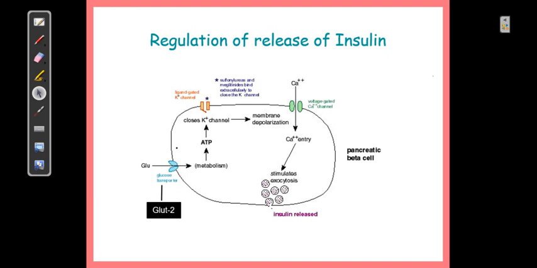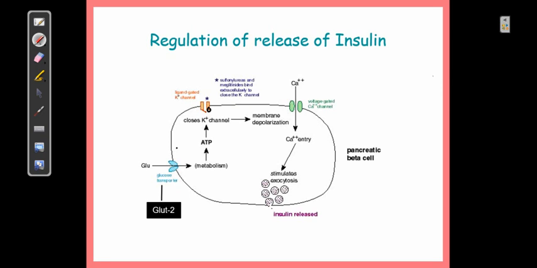Once glucose has entered the cell, you know the glucokinase enzyme, which is the rate limiting enzyme, converts it into ATP. Once the ATP is available inside the cell, there are targets present on a potassium channel which respond to this ATP. These are called ABCs, ATP binding cassettes.